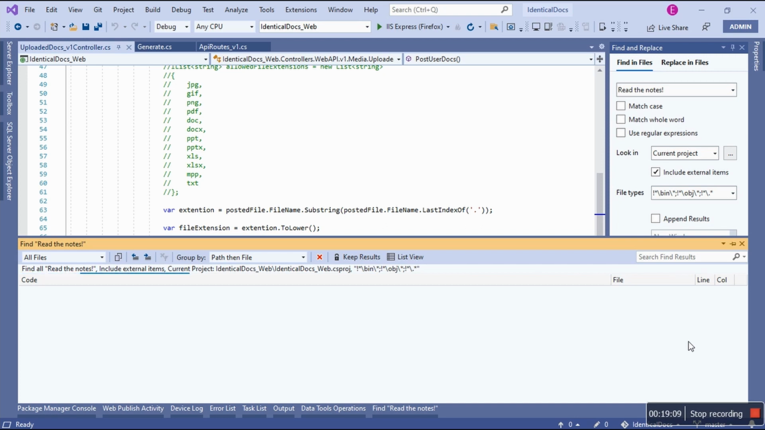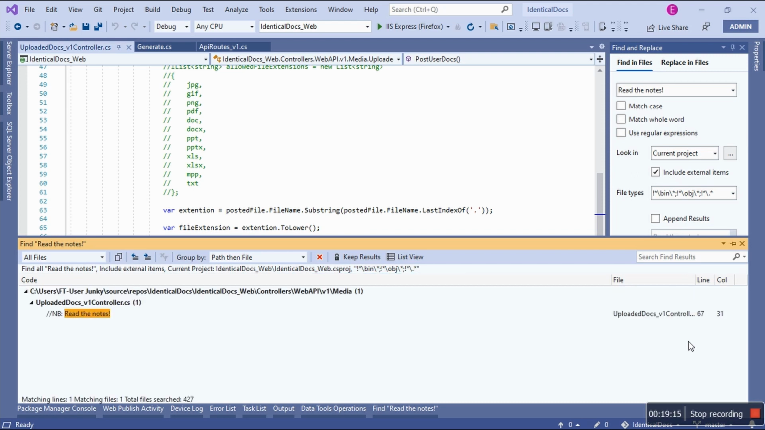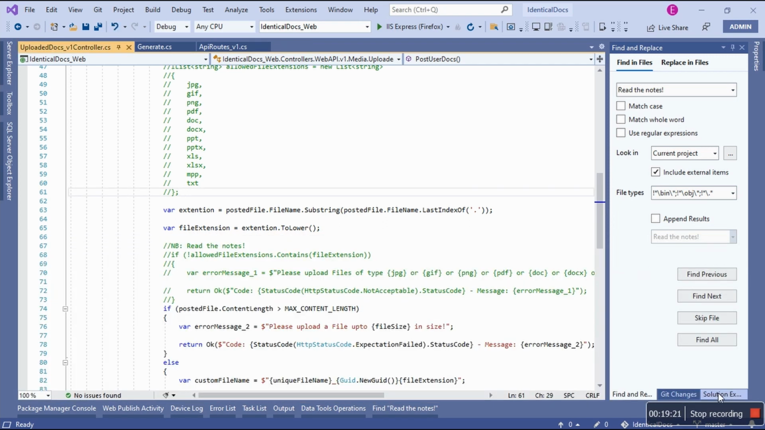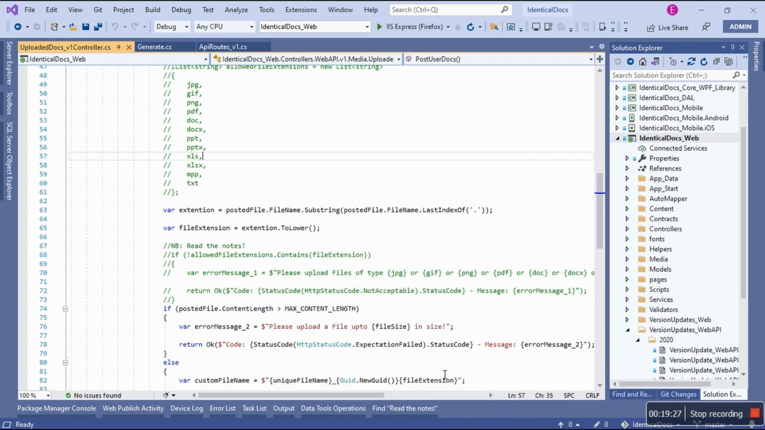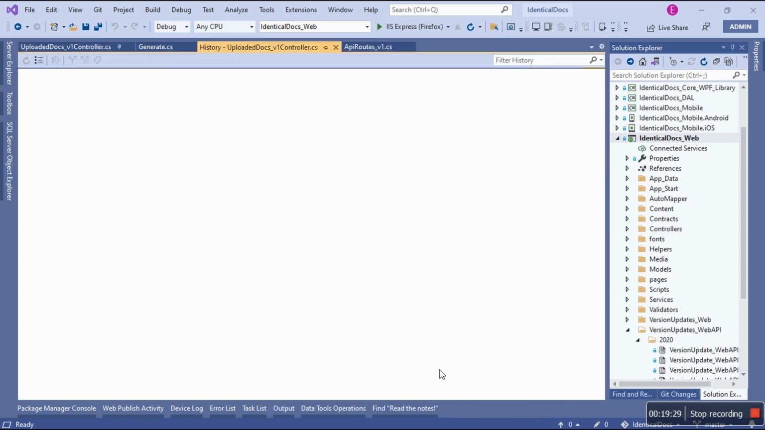I use this tool more often, you know, and it's a fantastic tool, especially the replace. Unfortunately, there's nothing. Okay, cool. So the last resort, right click, go to Git, view history. It will tell me, because I know why I'm doing this.